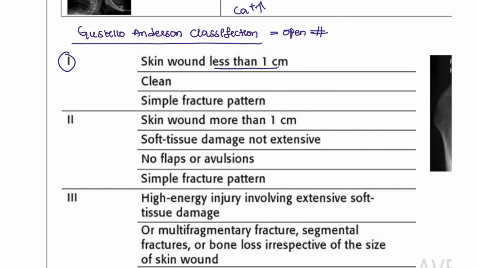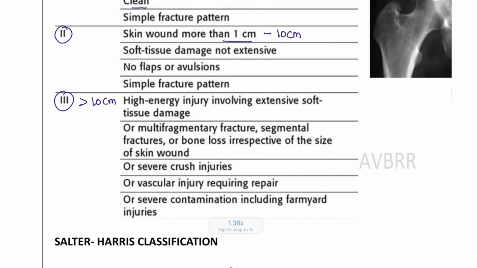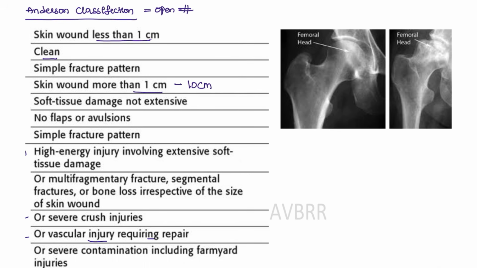The first type is an exposure of less than 1 centimeter only, and it is a clean fracture. The second type is a skin wound which is more than 1 centimeter and less than 10 centimeters. The third type is a high energy fracture, always more than 10 centimeters, and this is subdivided into 3A, the multi-fragmentary fracture where segmental fractures are significantly seen. Next, 3B is crush fractures, and 3C is a vascular injury, which requires immediate repair to prevent bone loss and amputation. These are the three different classifications of open fractures.